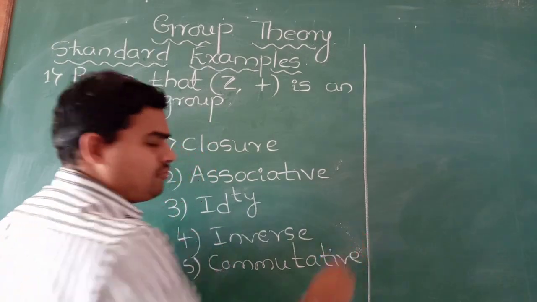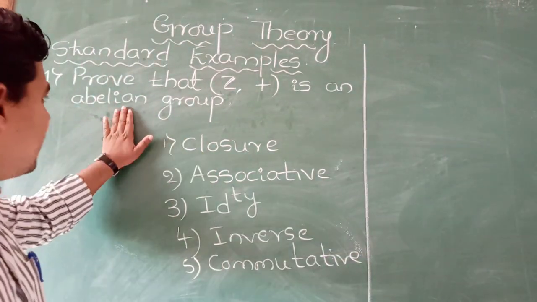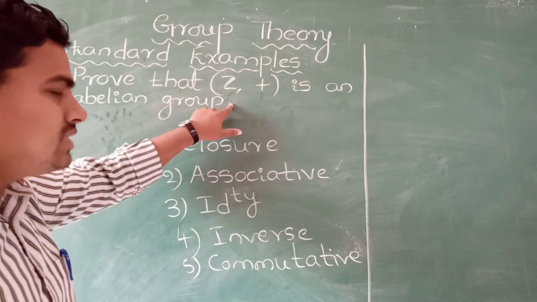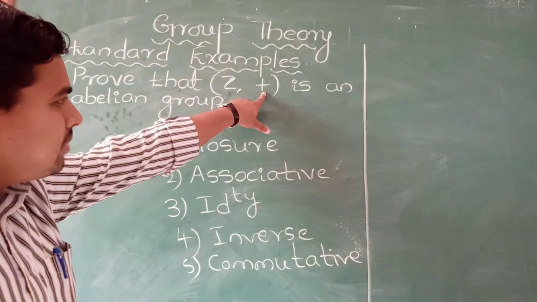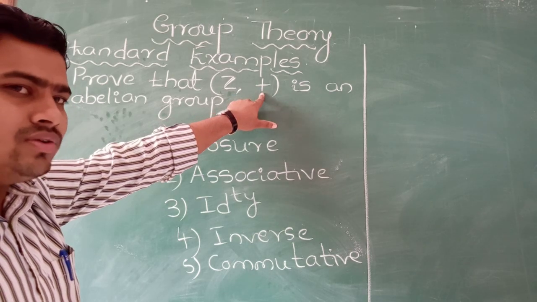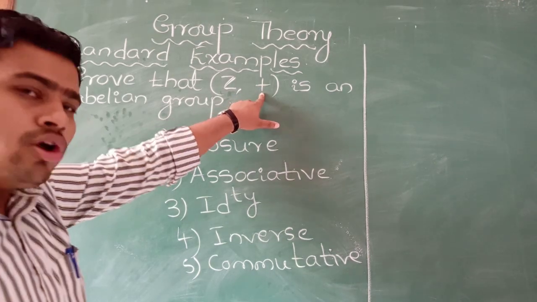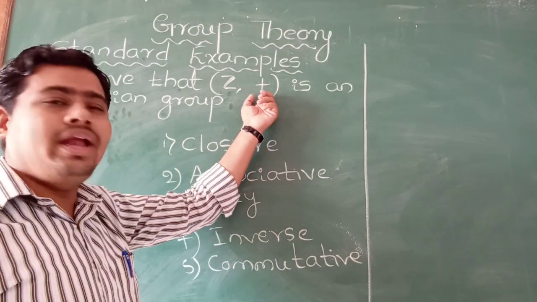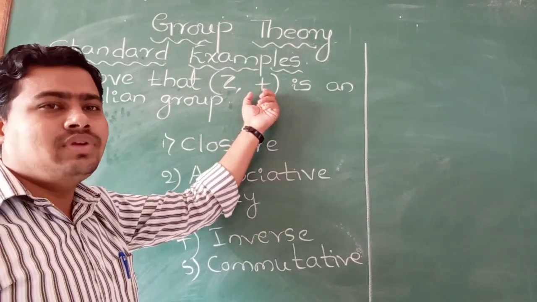Already you know the definition of an abelian group. Any non-empty set together with the binary operation star. Usually the binary operation is denoted by star. Here we have the addition operation in place of star.